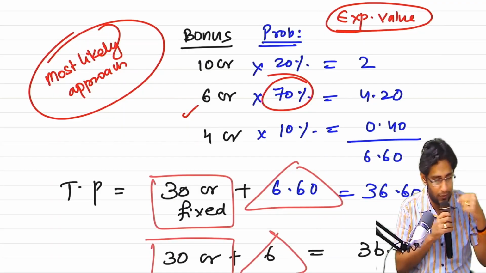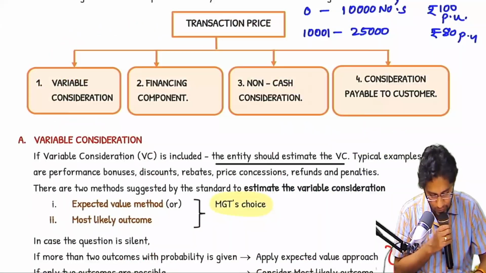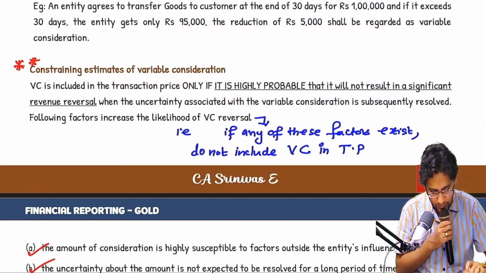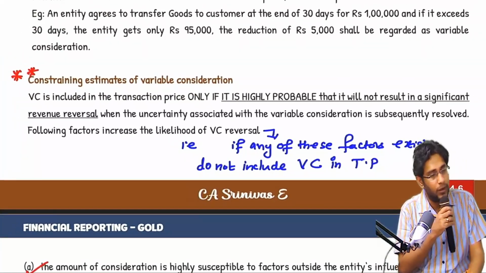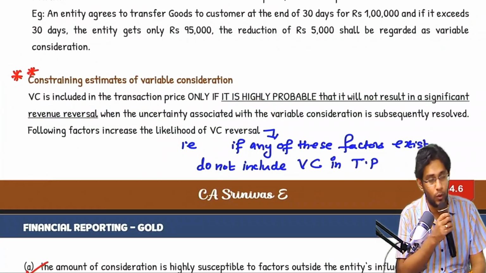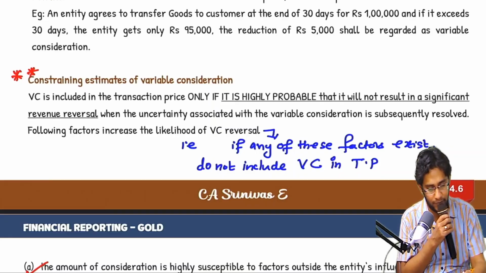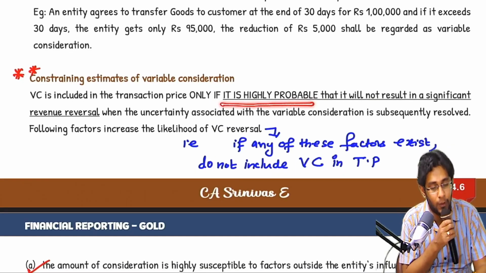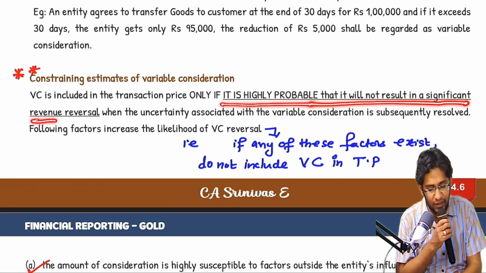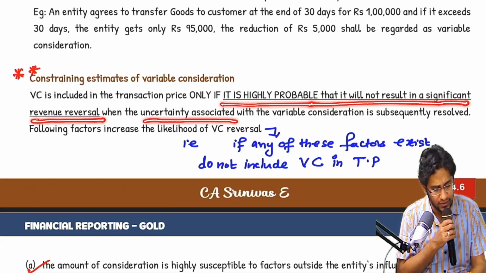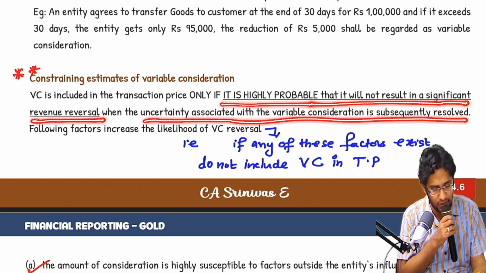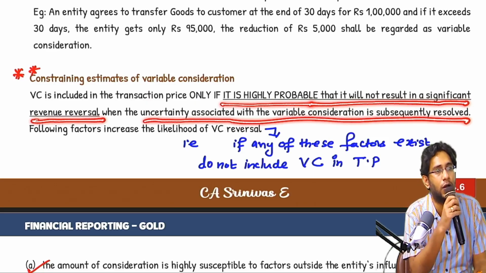Now, why I am explaining all this is to show you some English. Read here: constraining estimates of variable consideration. VC is included in the transaction price only if it is highly probable that it will not result in a significant revenue reversal when the uncertainty associated with the variable consideration is subsequently resolved.